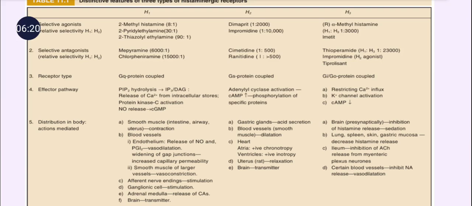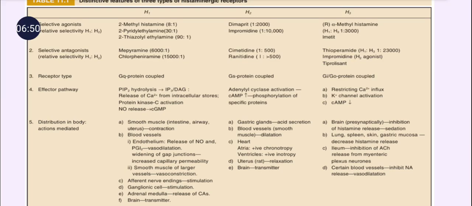So H1 receptor selective agonists we are going to discuss in the later part. You may have heard about cetirizine, levocetirizine, promethazine, diphenhydramine, dimenhydrinate. All these drugs are H1 receptor antagonist drugs, and H2 receptor antagonists are used in the treatment of gastric ulcer. Like you may have heard about cimetidine, ranitidine, famotidine.